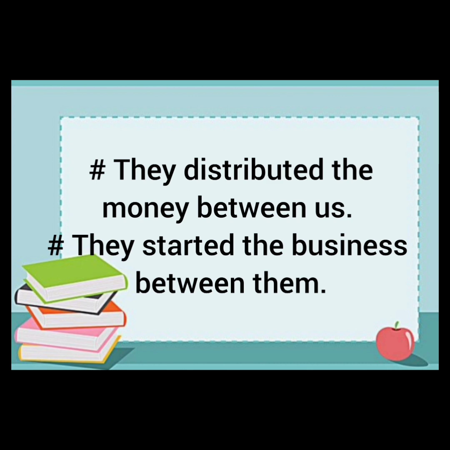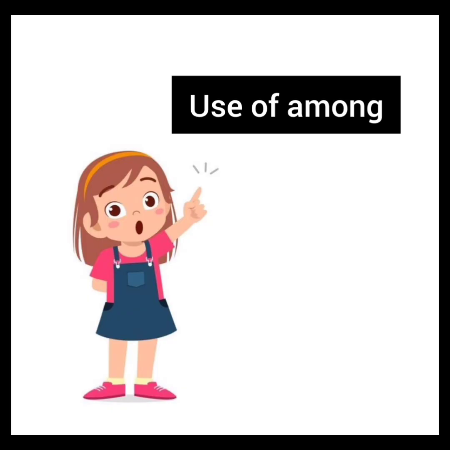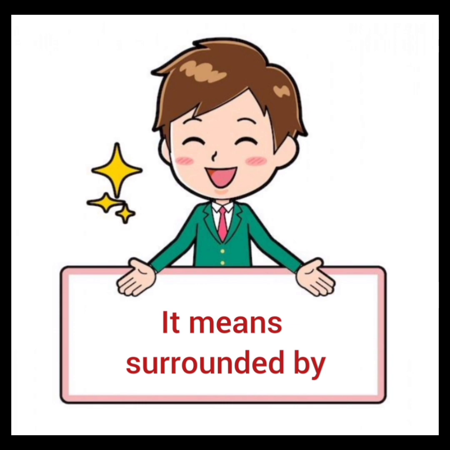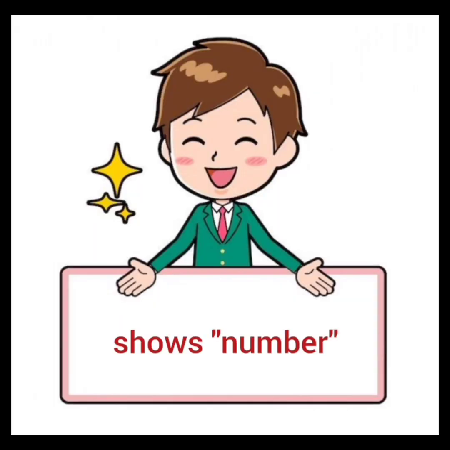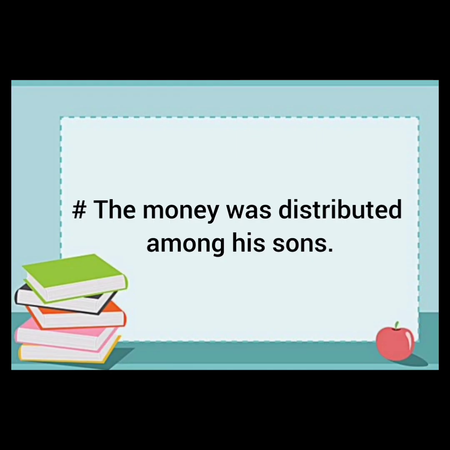Then the next preposition is among. Now let's see the conditions for using among in the different sentences. It means surrounded by. For example, the teacher was busy working among many students. It means that the teacher was busy working surrounded by many students. Then it shows number. The money was distributed among his sons. Now it means that the sons are more than two.